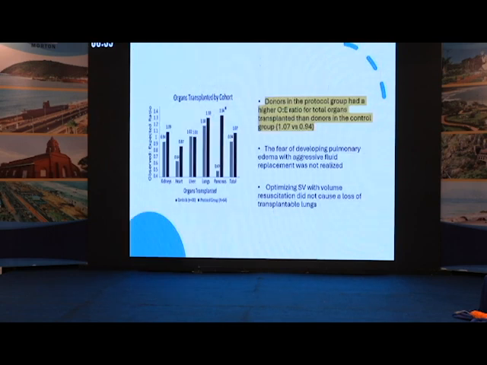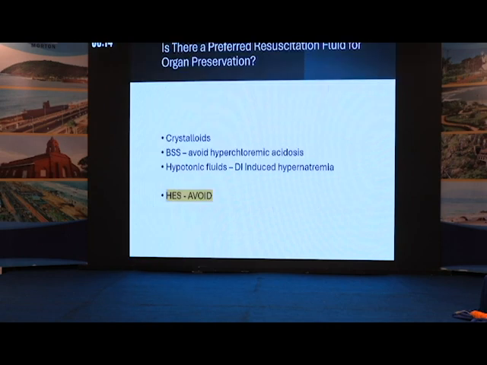So they even mentioned the observed to expected ratio in the protocol group. Observed to expected ratio is much higher in the protocol group compared to the control group. However, this difference is non-significant. They could not find much significant difference. But when they looked at the pancreas transplantation, it was much more significant compared to the other organ transplantation. So, is there any preferred resuscitation fluid for organ preservation? The consensus guidelines recommend crystalloids as a choice of solution. However, balanced salt solutions can be given to avoid hyperchloremic acidosis.